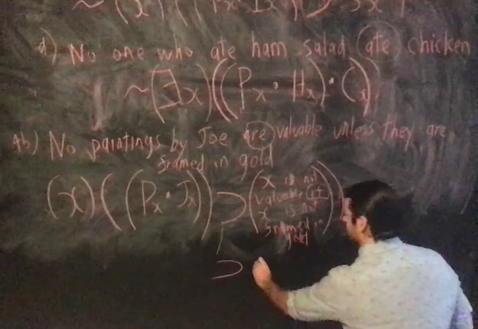The antecedent here is x is not framed in gold. The rest stays the same: for all x, Px and Jx. For all x, if x is a painting by Joe, then if x is not framed in gold, then x is not valuable.